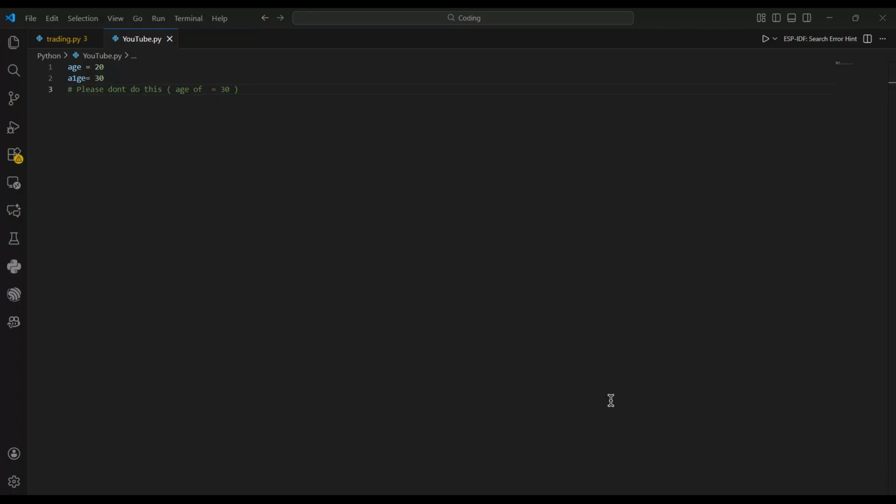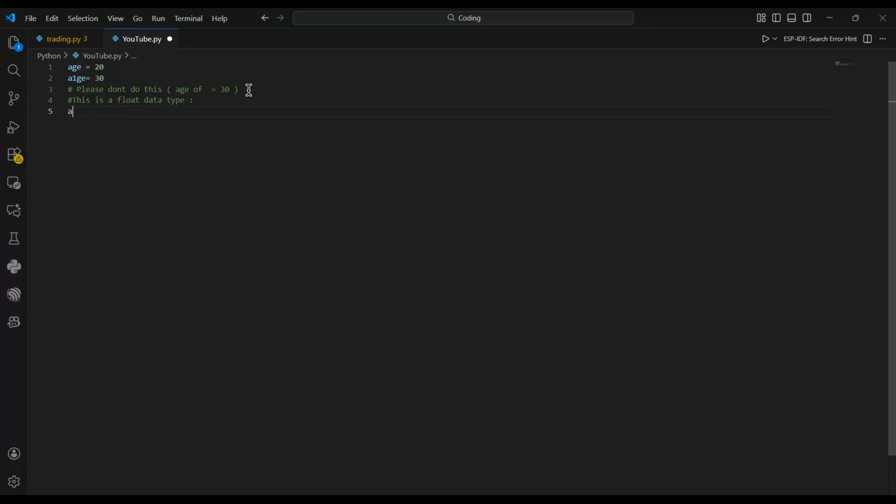Like I just showed you earlier, this age equal to 20 is one kind of data type, which is numbers, and the sub data type is int. And float is something like this. This is a float data type.